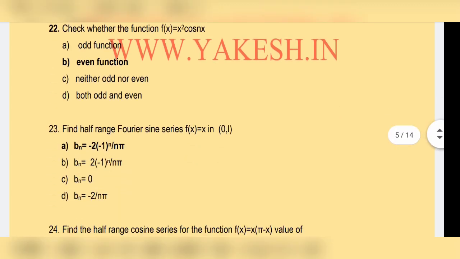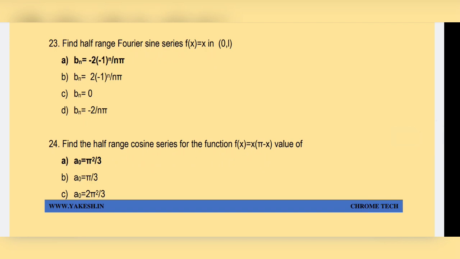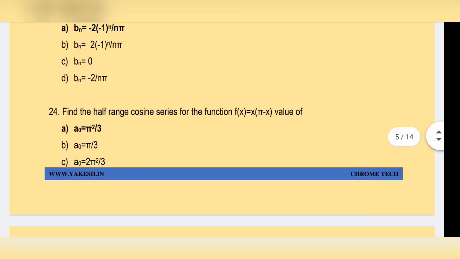Check whether the function f of x equal to x square cos nx. Option D, even function is the correct answer. Find the range for a sine series f of x equal to x in 0 comma 1. Option A is the correct answer. Bn equal to minus 2 into minus 1 power n by n pi. Option A is the correct answer.